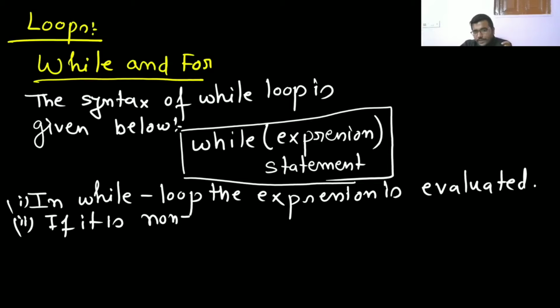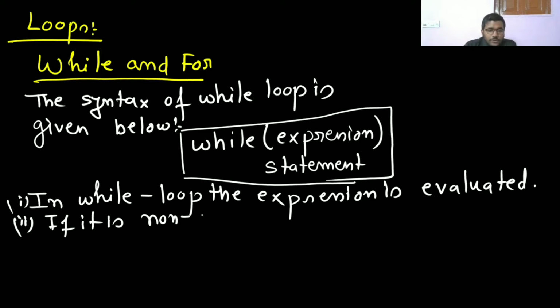If it is again non-zero, then the statement executes again. So this cycle continues until the expression becomes zero. It also has a flowchart. With a flowchart it will be easier to understand. Just a minute, I will show you the flowchart also.